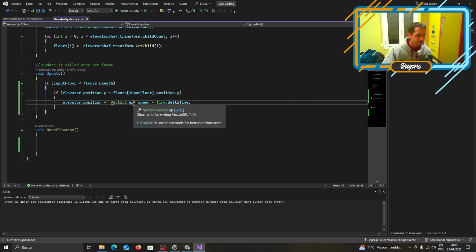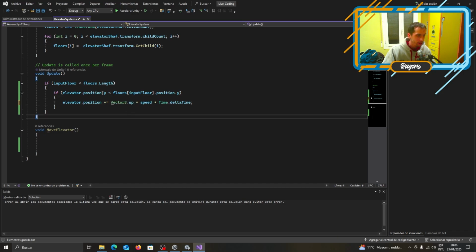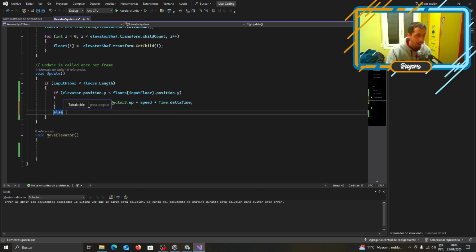All right, that was it. That was what we needed. The elevator position is going to go up in case the position of the elevator is below our target floor. And in case the target floor is above, in this case, else.